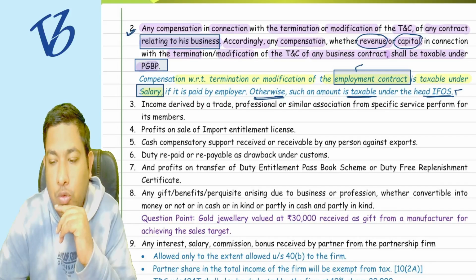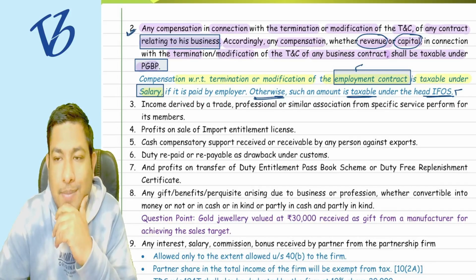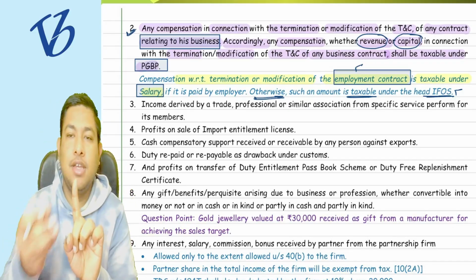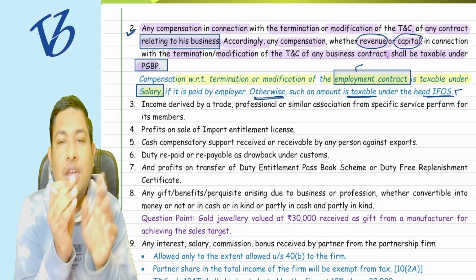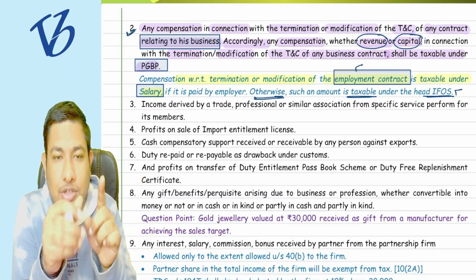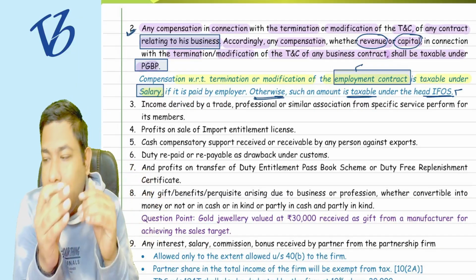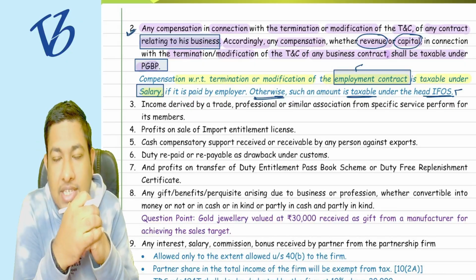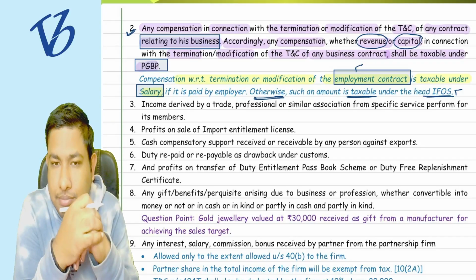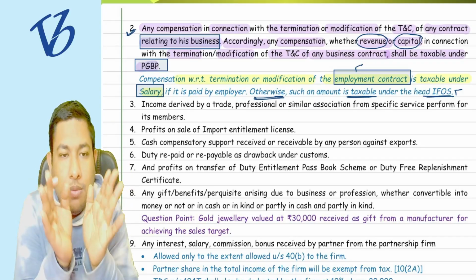That is IFOS. Understood this point? Tell me whether it is clear. If it is relating to the business, it will go under the head PGBP. If it is not related to the business but related to the employment contract, then it is going to be taxed under the head salary. Otherwise, it is going to be taxed under the head of IFOS. Understood? Do you have any problem till here?